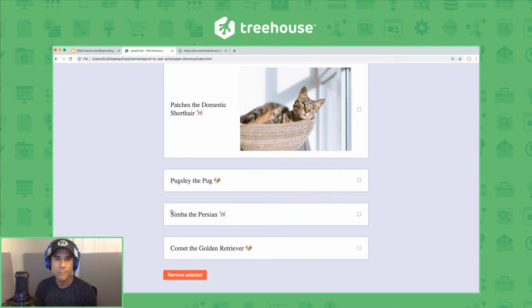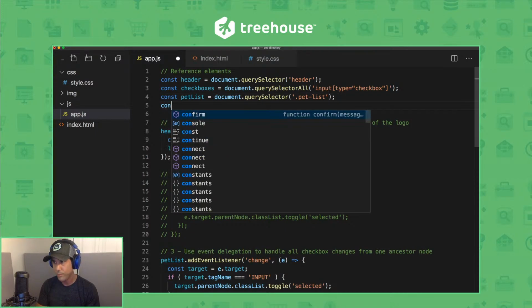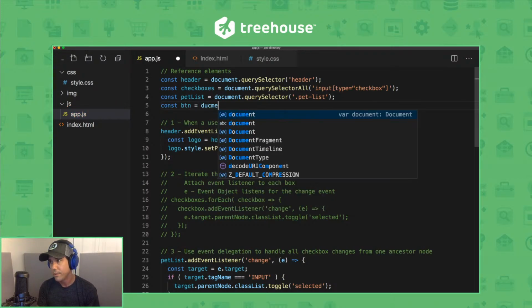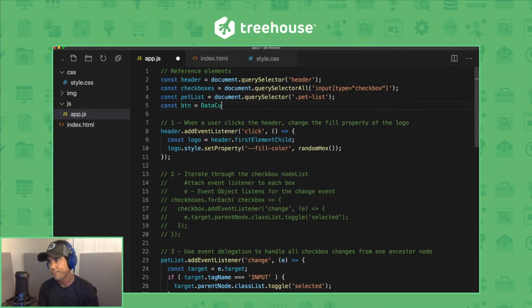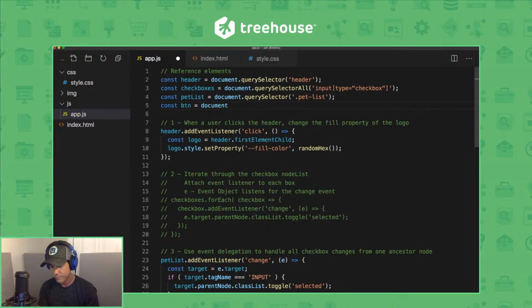Okay, so back to our code. Let's select that button up top. So we'll do const button. It has the button element. So let's do document.querySelector button.